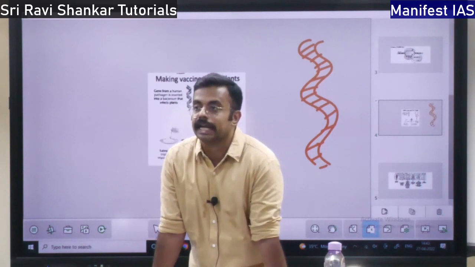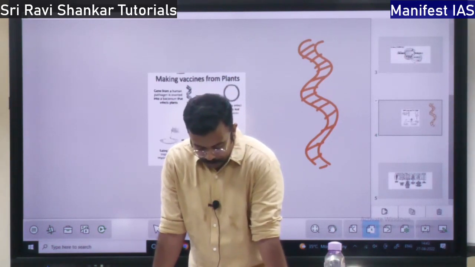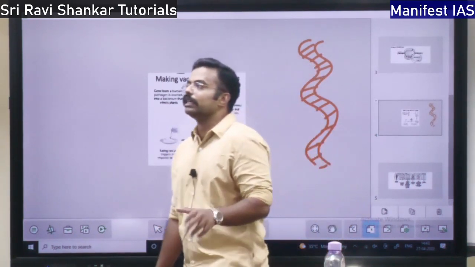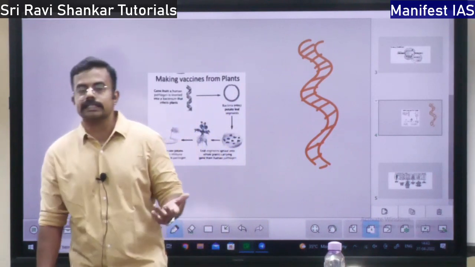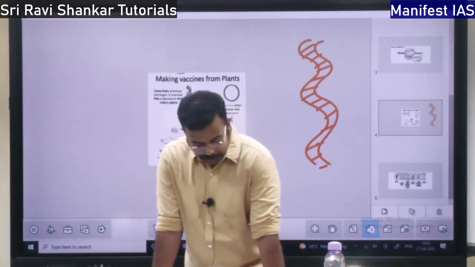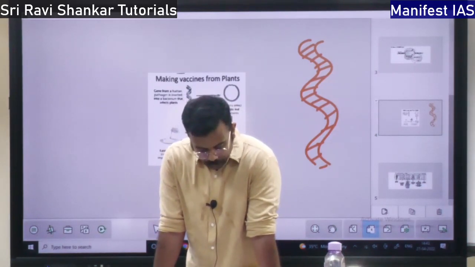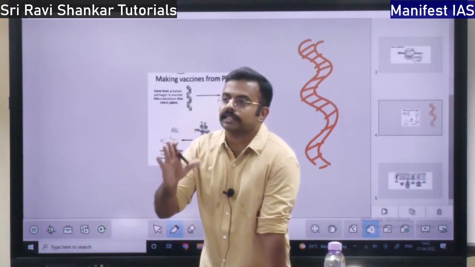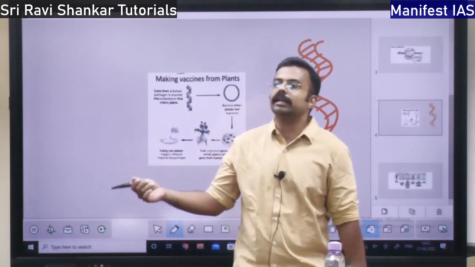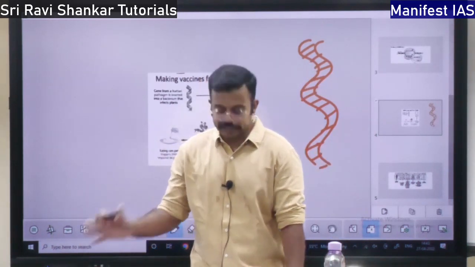One is gene transcription. What do you mean by transcription? The production of RNA, messenger RNA. You know DNA; one more is RNA, ribonucleic acid. If they produce the messenger RNA, that is the transcription. The gene getting transcribed from DNA gets converted to mRNA. mRNA is going to be used for genetic expression, right? So that is the transcription form.